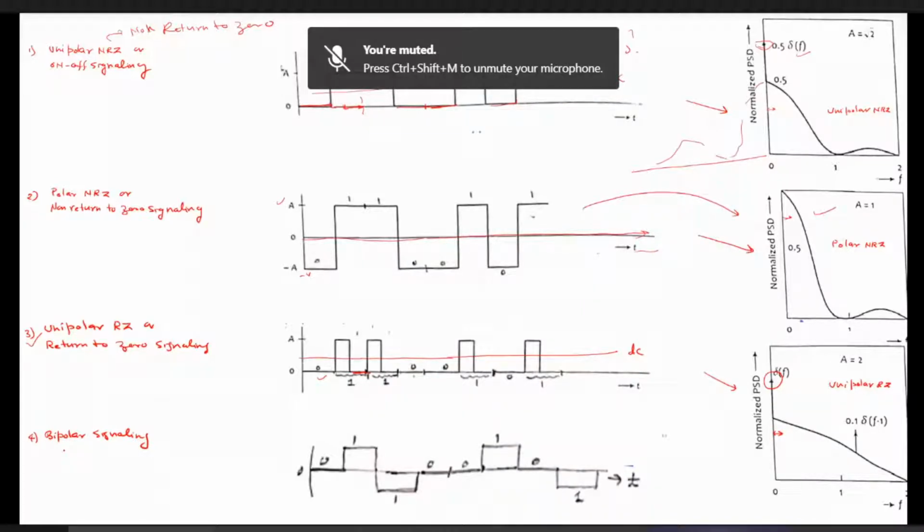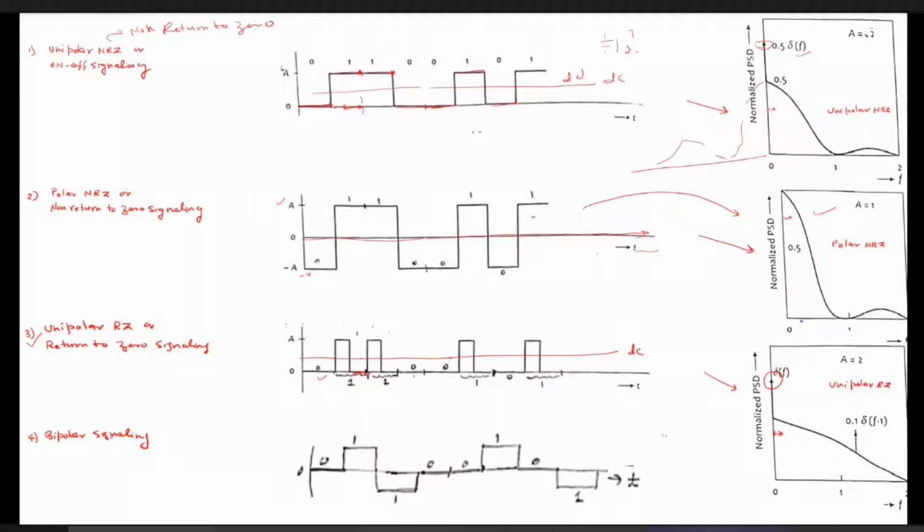Now, coming to the next one, that is called bipolar signaling. In bipolar signaling, what we do is, if there is 0, then that 0 is represented by 0 volt. If there is 1, then alternately it is represented by plus V and minus V volt. If the first bit is 0, it is represented by 0 volt. Whenever there is a 0, it is represented by 0 volt. After the first one appears, it is represented by plus V volt. Then once the next one appears, it is represented by minus V volt.